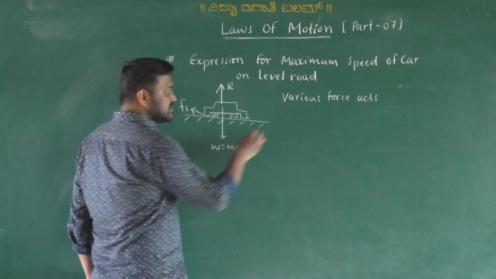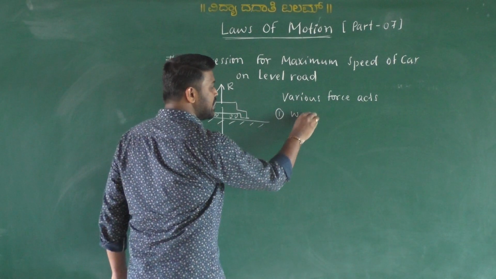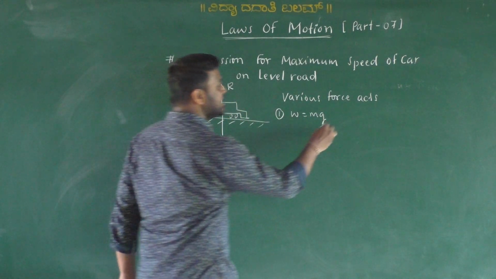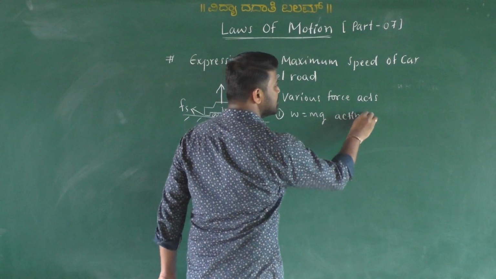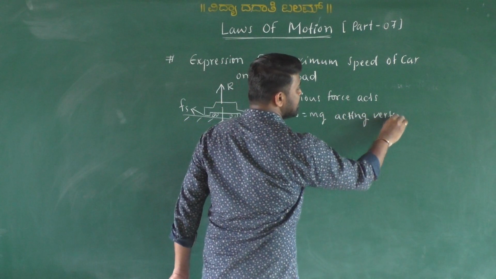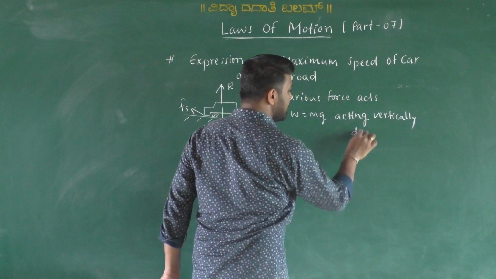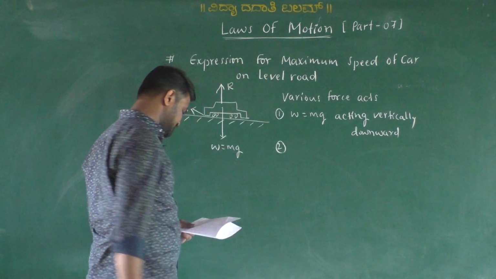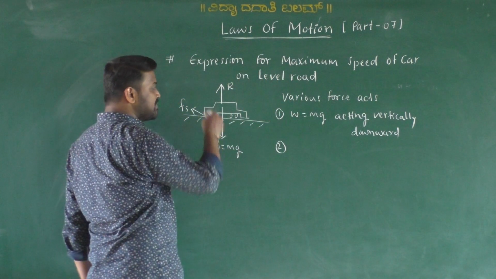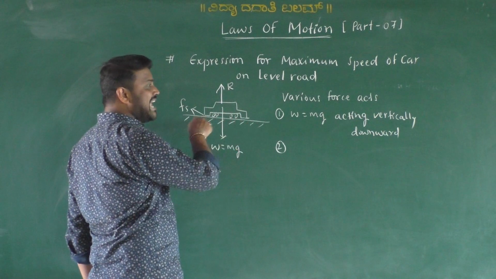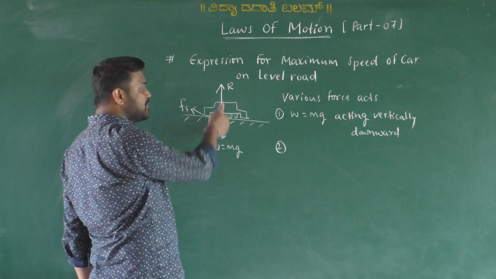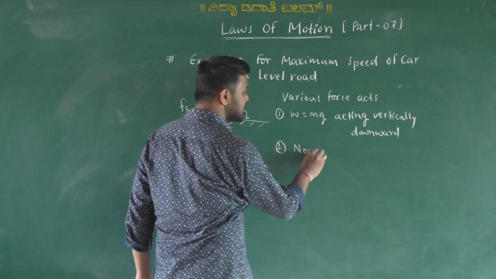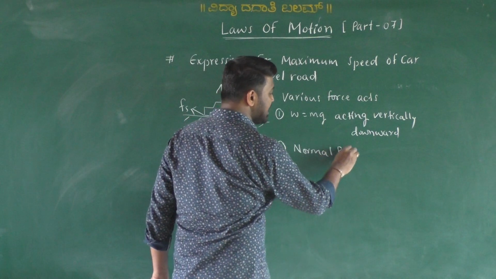The first one is W equals mg, because the car is at rest, acting vertically downward. Number 2, normal reaction also acts, because the car is at rest on the flat, level road. The surface of the road provides a force on the car, so normal reaction also acts here.